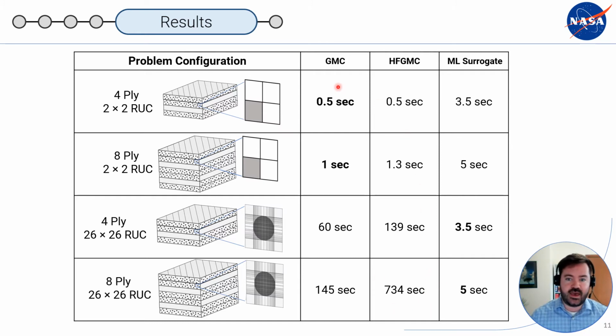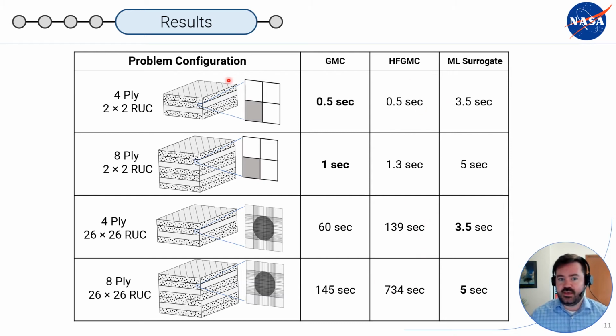Now, I do want to point out that there was a jumping technique used for GMC and HFGMC where they didn't actually calculate the microscale model at every iteration, but instead, by assuming elastic behavior, they could calculate when the next damage would occur and skip to that increment in the macroscale model and only calculate the microscale at those points. The machine learning surrogate did not do that and calculated the entire stress strain curve and the homogenization at every time step. When we didn't use that jumping technique, GMC and HFGMC here were on the order of about 10 seconds and on the order of about 1,000 seconds here, even more for HFGMC, of course.